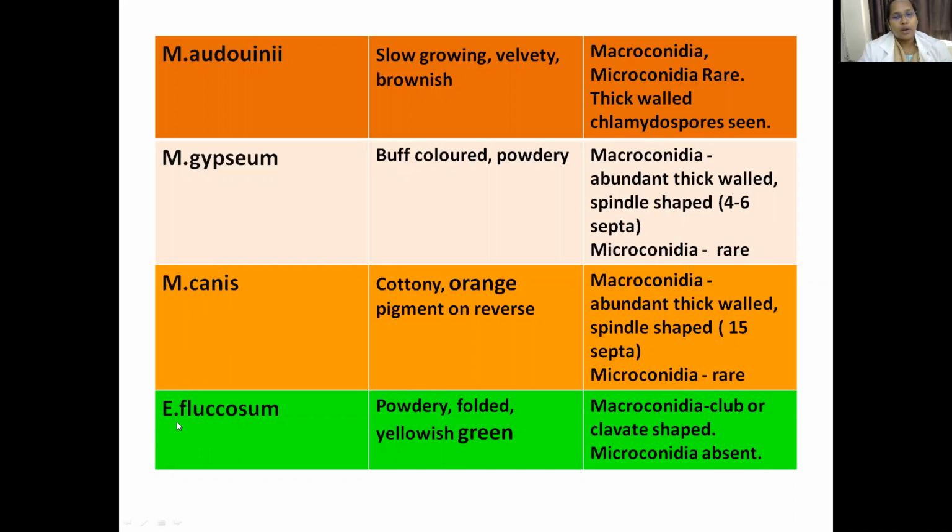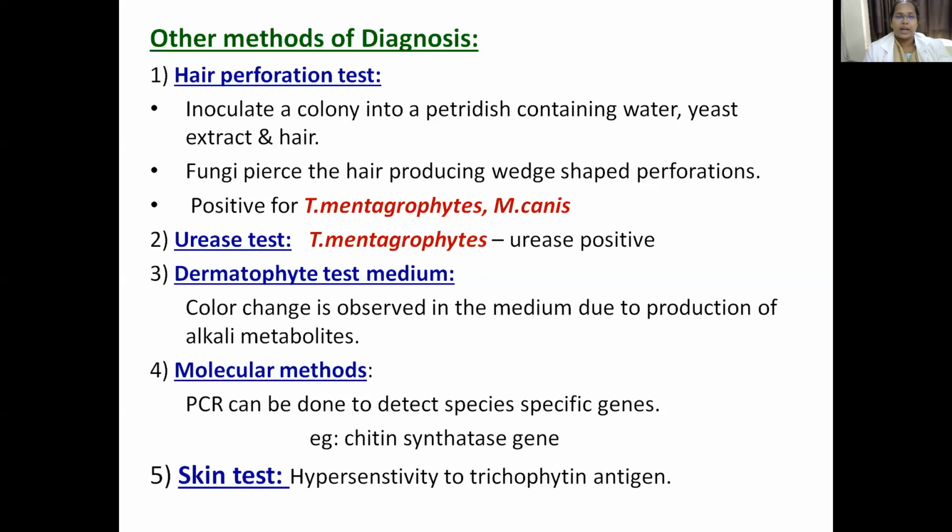Then Epidermophyton floccosum produces yellowish green colored pigment. The colonies produced are powdery and folded. The macroconidia, as we discussed earlier, are club shaped or clavate shaped. Microconidia are completely absent. So what are all the other methods of diagnosing dermatophyte infection?